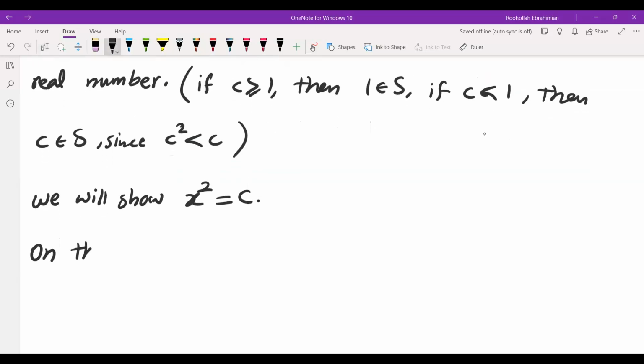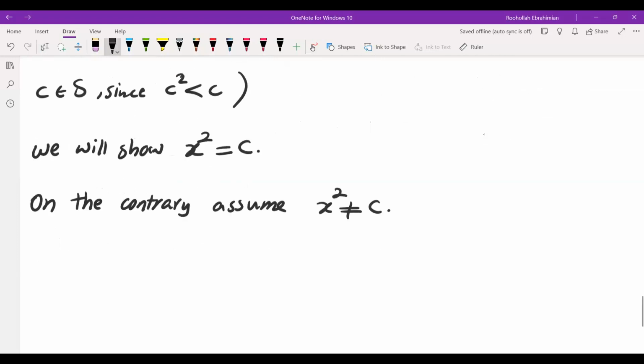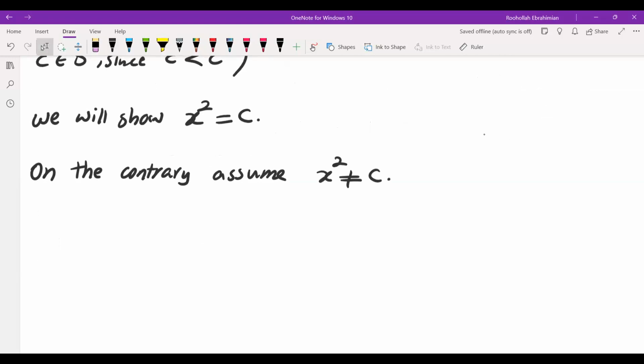So on the contrary, assume x squared isn't c. There are two cases. By the positivity axiom, either x squared is less than c or x squared is more than c.